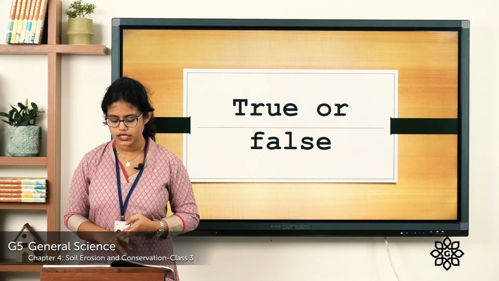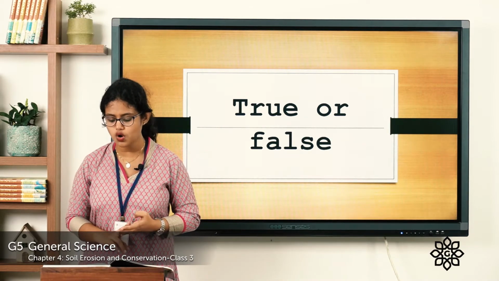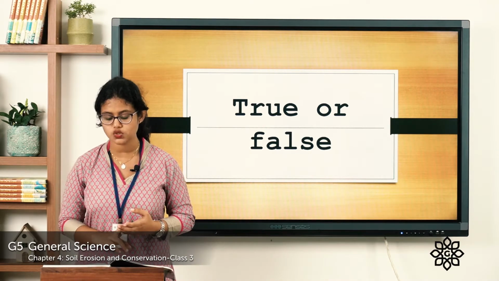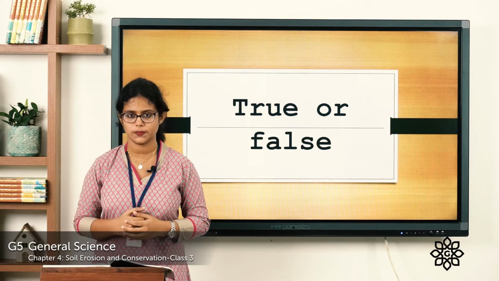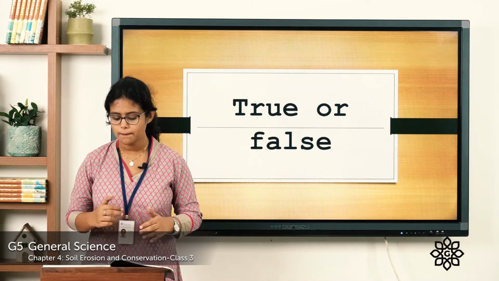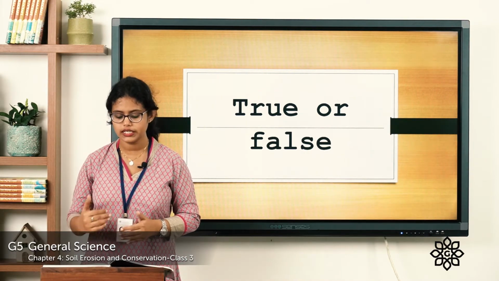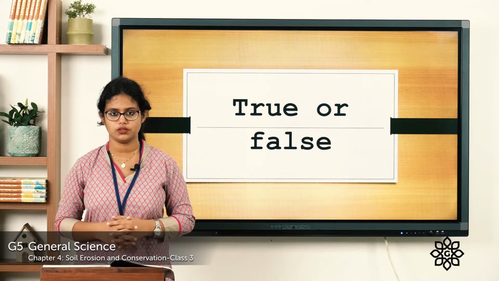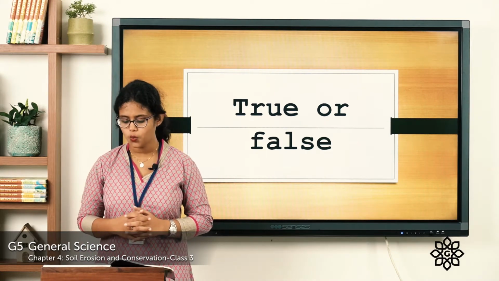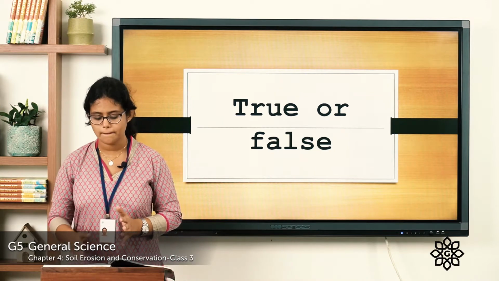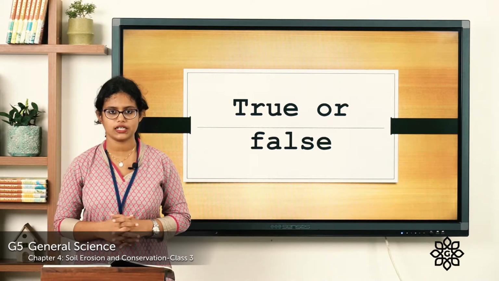The third one, deforestation and strong winds are two natural causes of soil erosion. Fourth one, planting more trees leads to soil conservation. And the fifth one, wind and flowing water makes the soil fertile.